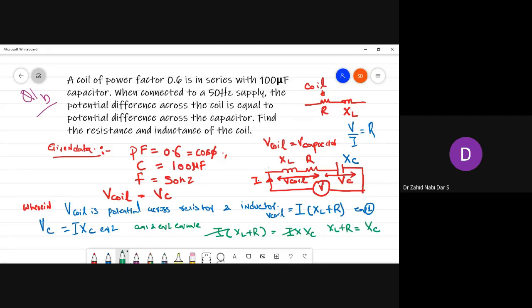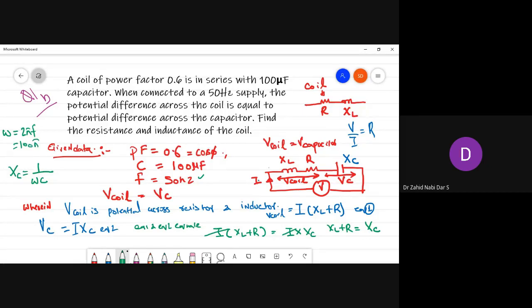Now see here, R value is not there, XL value is not there. Can you calculate the XC value? Yes, we can calculate the XC value. What is XC equal to? 1 by omega C, right? Omega value is 2 pi F, and F is already given. F is 50 hertz. You can substitute here, so it will become 100 pi.